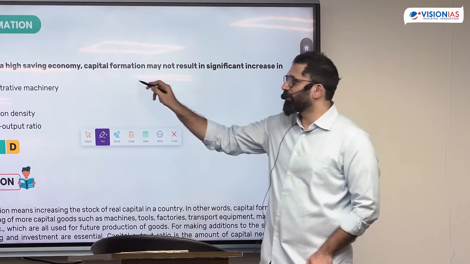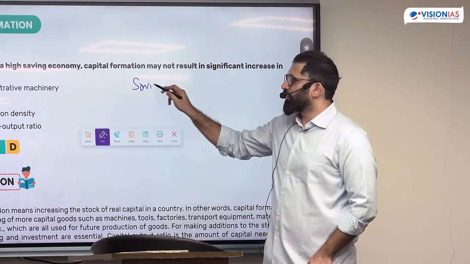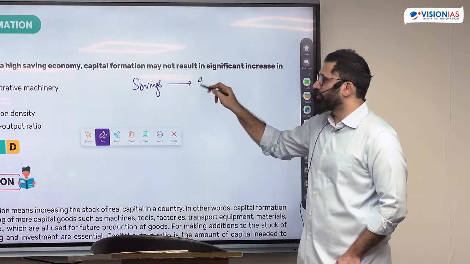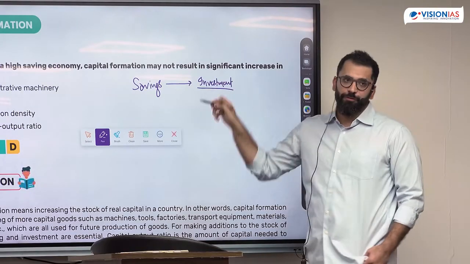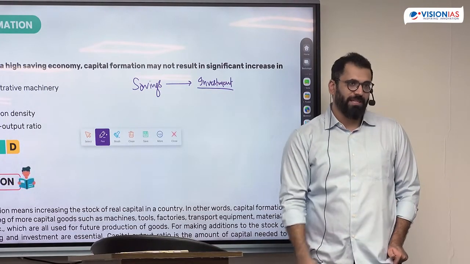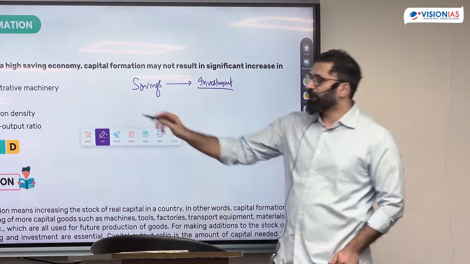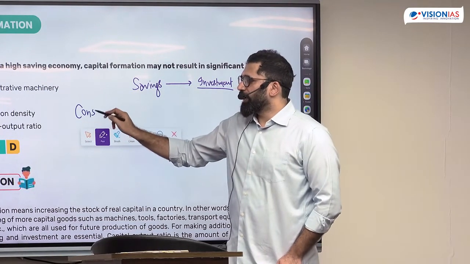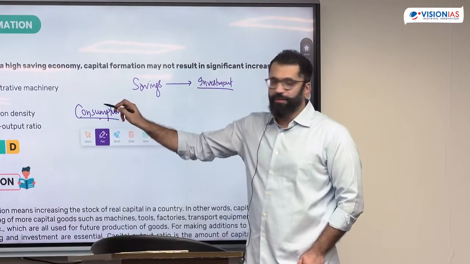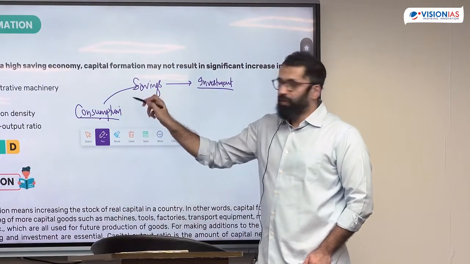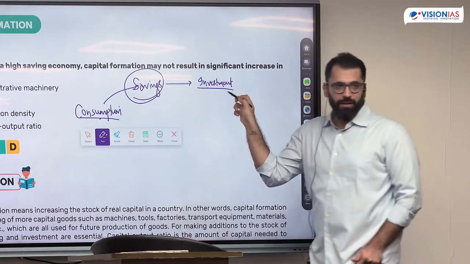Investment. That means the savings in the economy have to be converted into investment. If you want to have a certain amount of investment, that is creation of asset, out of the total consumption you make, you will have to sacrifice some part of today's consumption for future. When you do this, you are allowing investment.